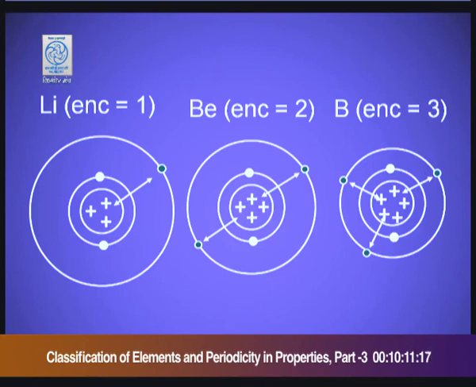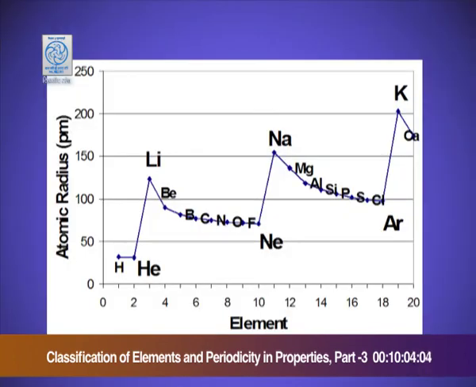Lithium is on the left hand side of the period while boron is on the right hand side of the period. Now it is the graphical representation. From the graph also it is very much clear that in a period the atomic radii decreases from left to right. You can see there is a clear decrease in the atomic radii from lithium to beryllium, boron, carbon, nitrogen, oxygen and fluorine. Then there is a slight increase in the size of the neon.